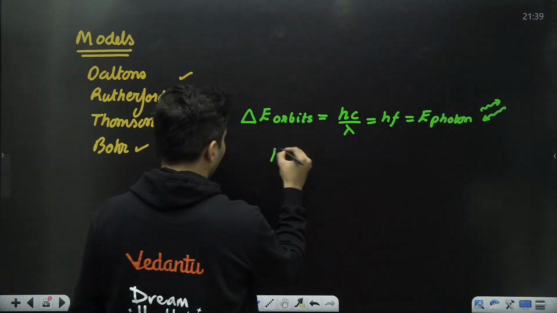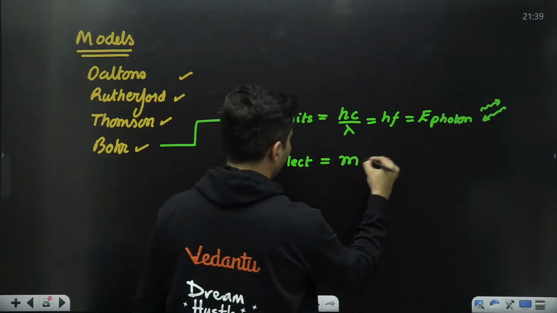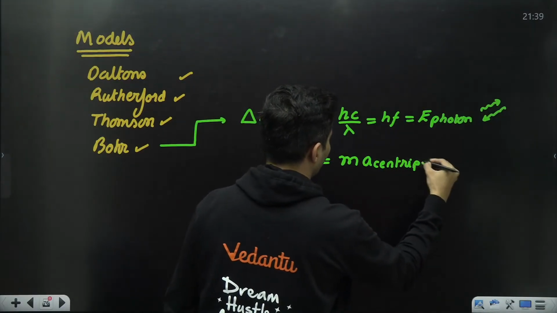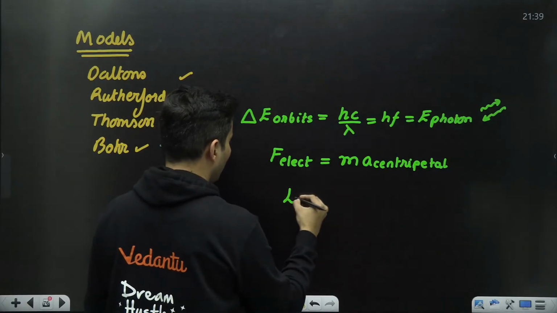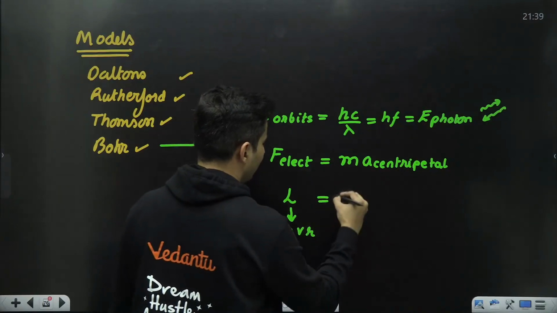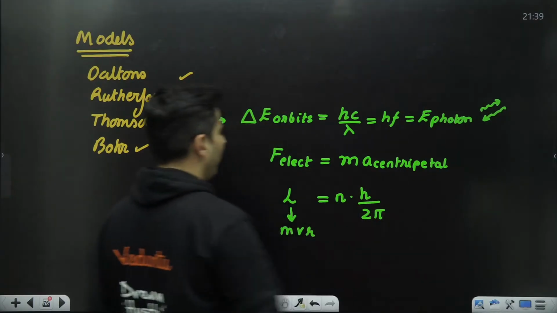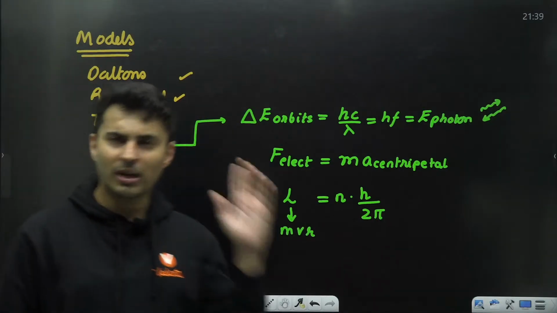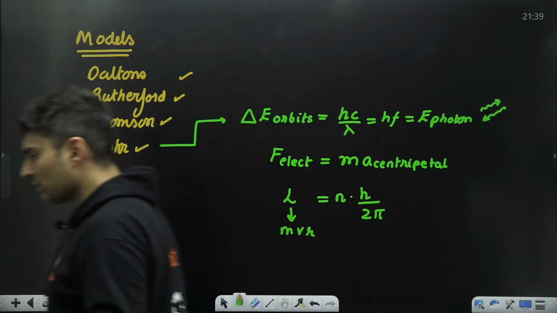Also, the electric force is the mass into the centripetal acceleration. Also, the angular momentum, which is mass into velocity into radius, is principal quantum number into Planck's constant divided by 2 pi. These are the main fundamental formulas from which you can derive all the other formulas as well.